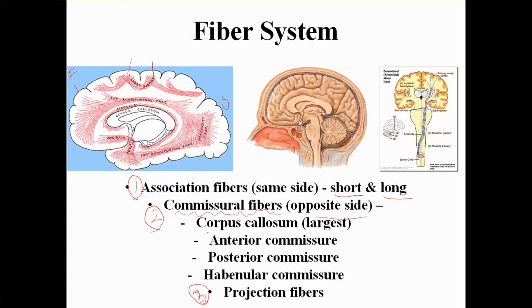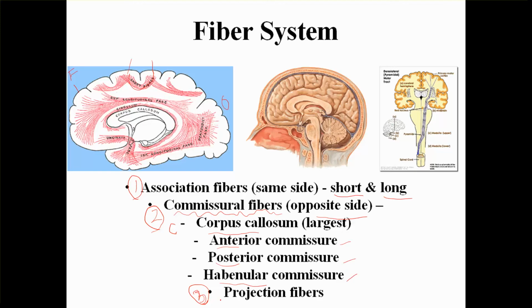The largest commissural fiber is called the corpus callosum. So you can remember C, commissural fiber, CC, corpus callosum. You can just remember they're connecting from one hemisphere to another hemisphere. And the other commissures are anterior commissure, posterior commissure, and habenular commissure. So all of them have the same commissure name at the end.